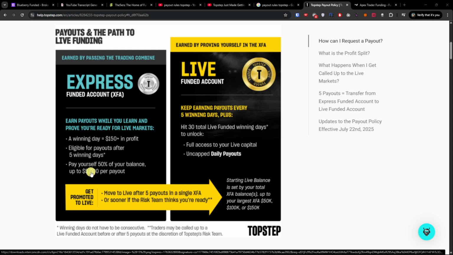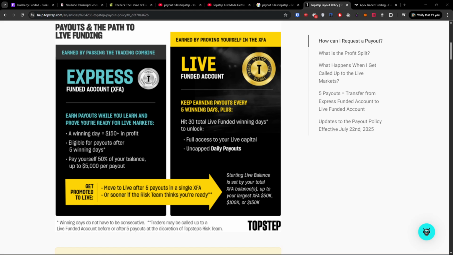Now, an important thing: after you take a payout, your winning day counter resets. You must build up another 5 winning days before the next payout. Does it make sense? And the 5 days do not have to be in a row.